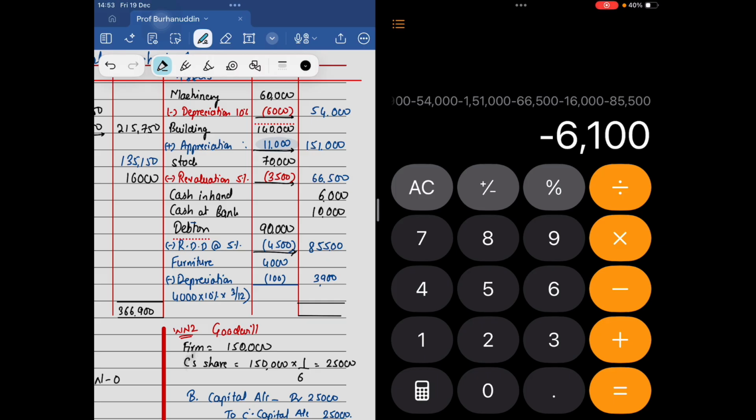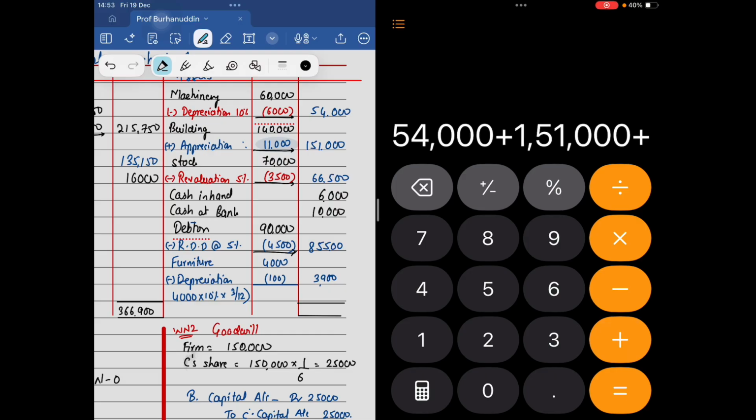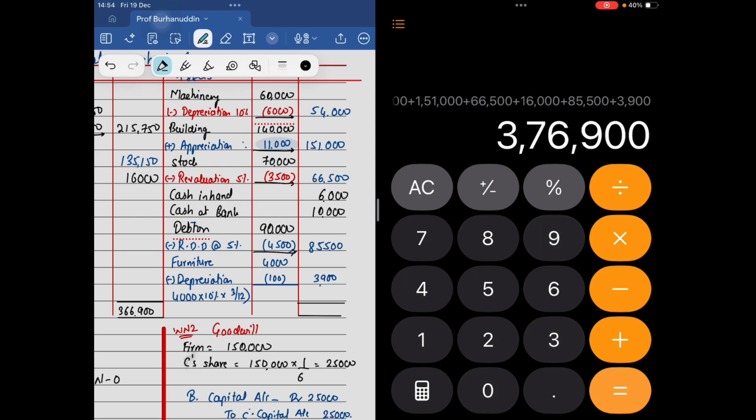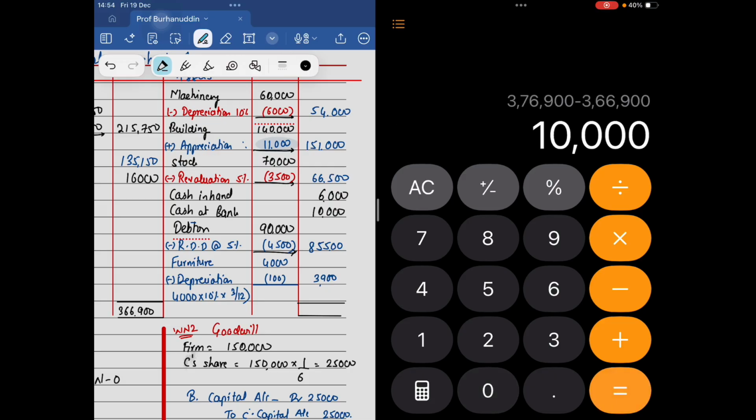If 3,900 आंसर आया तो हमारा टैली हो रहा है. It is not getting 3,900. We are getting minus में आंसर. Are we missing anything? 70,000 minus this one, तो ये आएगा. Plus 66,500 plus 16,000 plus 85,500. We are getting a difference, 10,000 का difference.